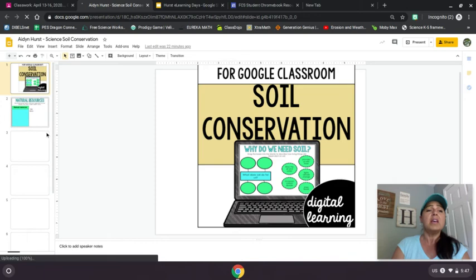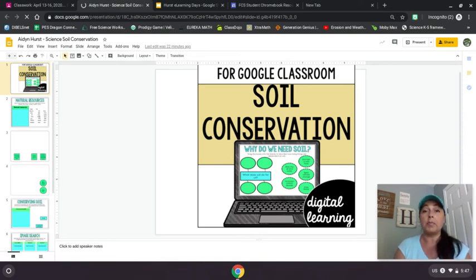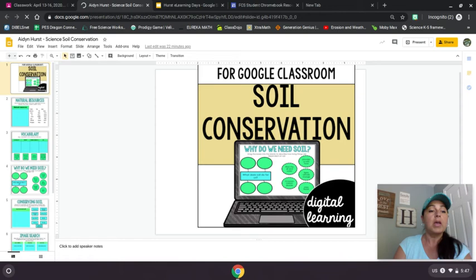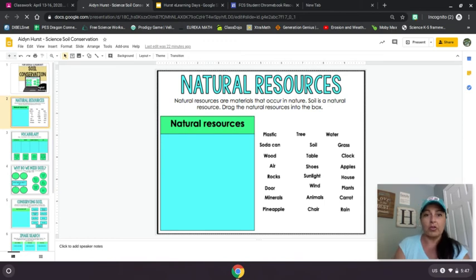So as this pulls up, you'll see it's a lot like the math one. It's going to be very interactive. You're going to be dragging and dropping, typing some things in maybe. But also there's another part to it. I'm just going to kind of click through where you add images. I'm going to show that. Natural resources. Natural resources are materials that occur in nature. Soil is a natural resource.